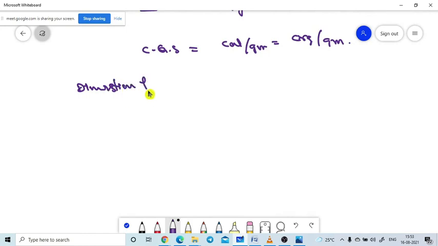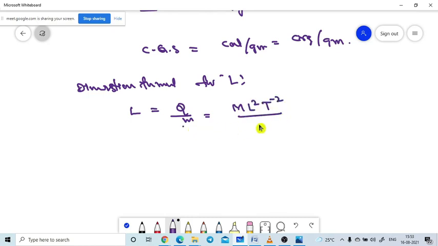Dimensional formula for latent heat here. Dimensional formula means we need to get the fundamental formula. So L is equal to Q by M. Q is nothing but energy. Energy dimensional formula is equal to M L square T power minus 2. M is mass, dimensional formula M only. M cancels. So that is equal to M0 L square T power minus 2. It is the dimensional formula for the latent heat.